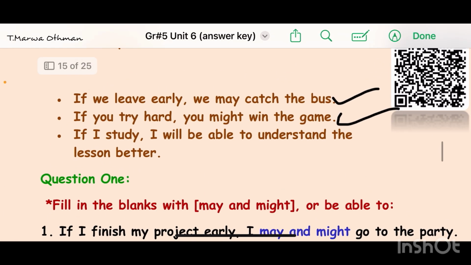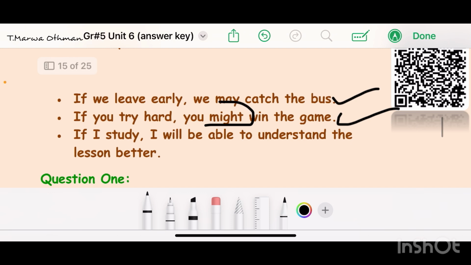So not both of them. One of them is going to win the game. So we don't have the ability to talk about it that we are going to win. So one of them is going to win. So for that reason, we used here might, possible but not sure. We may just win, or we might not win. So for that reason, we used here might.